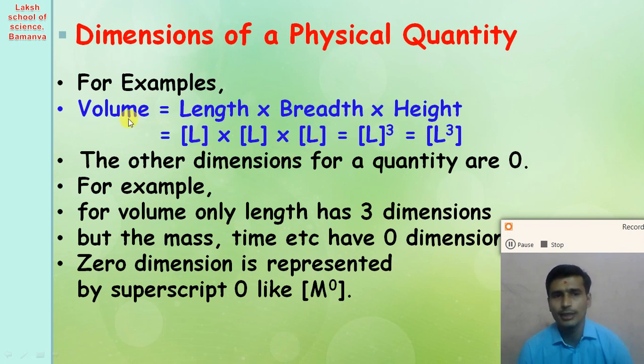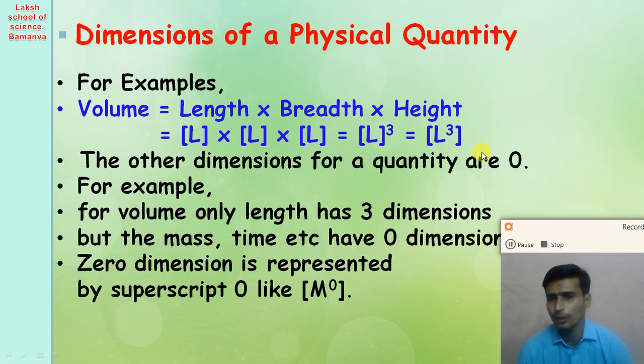So for a volume, the length has 3 dimensions, but mass, time, right, and all other physical quantities have 0 dimension. Zero dimension is represented by power 0, like M raised to 0. So here you can write like this: M raised to 0, L raised to 3 and T raised to 0.